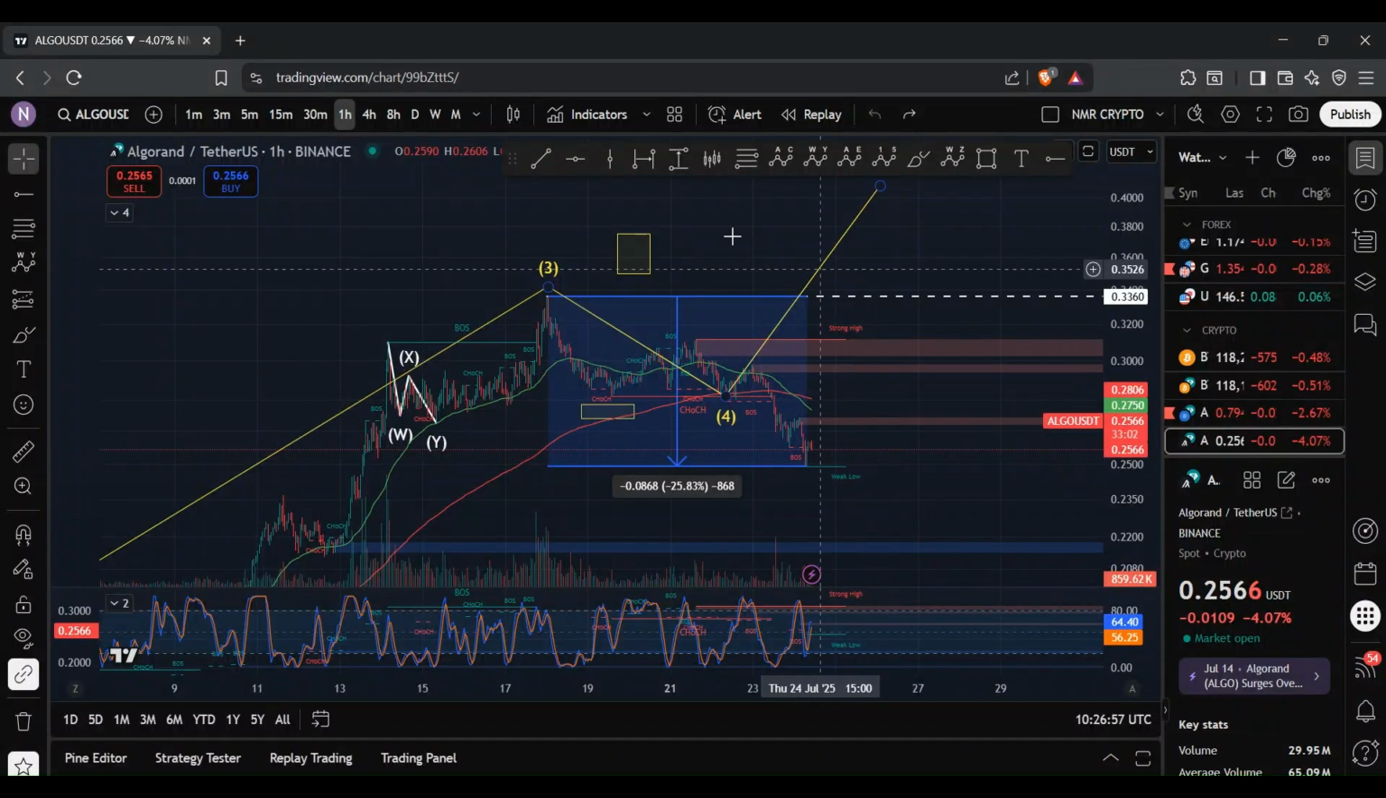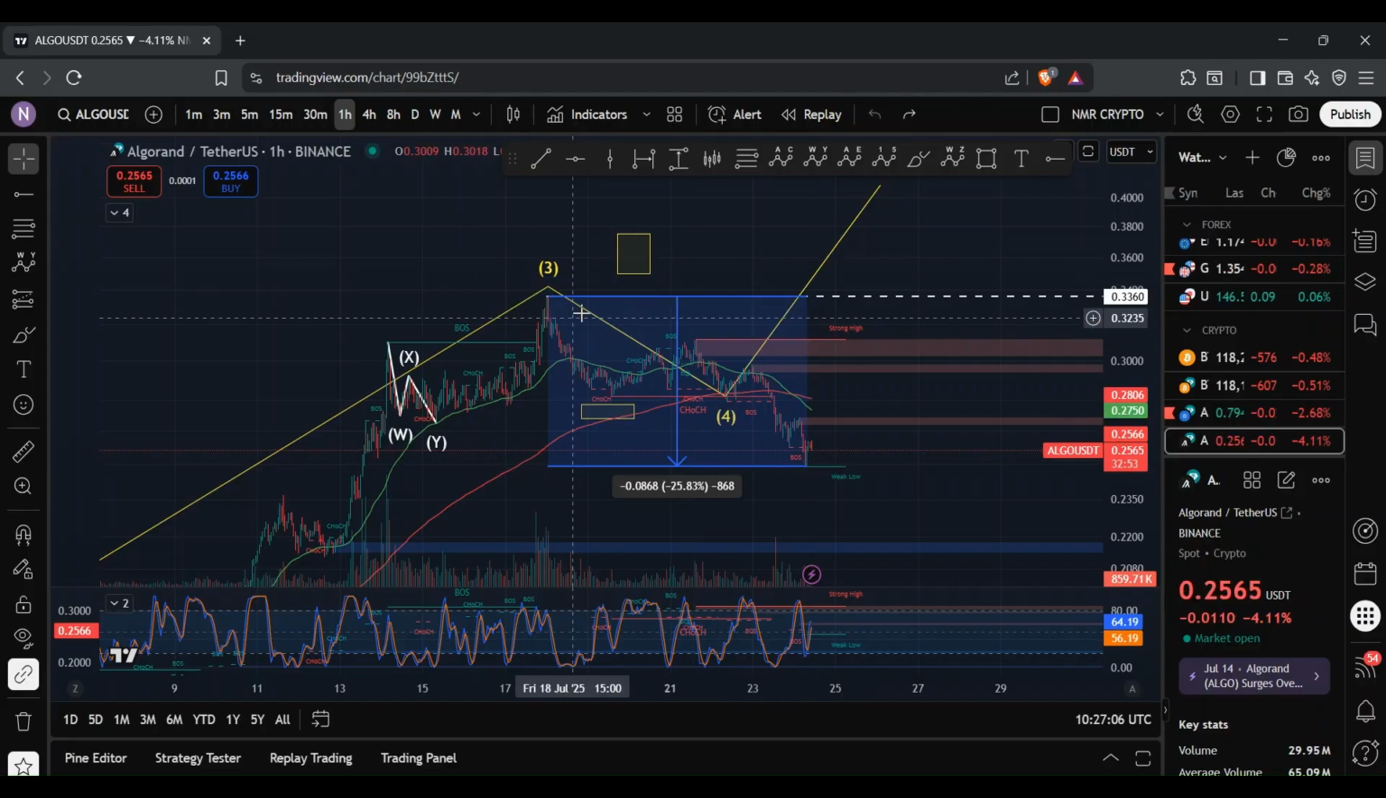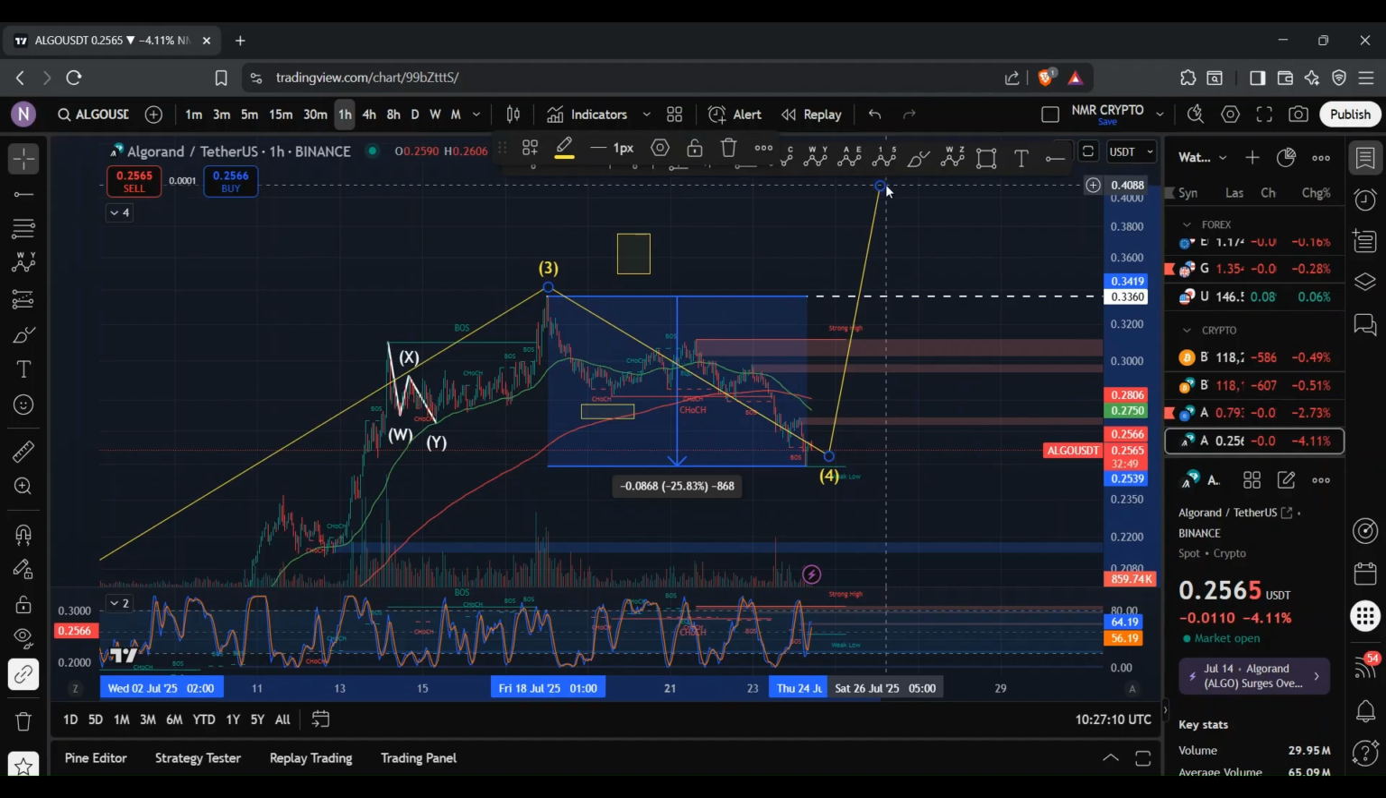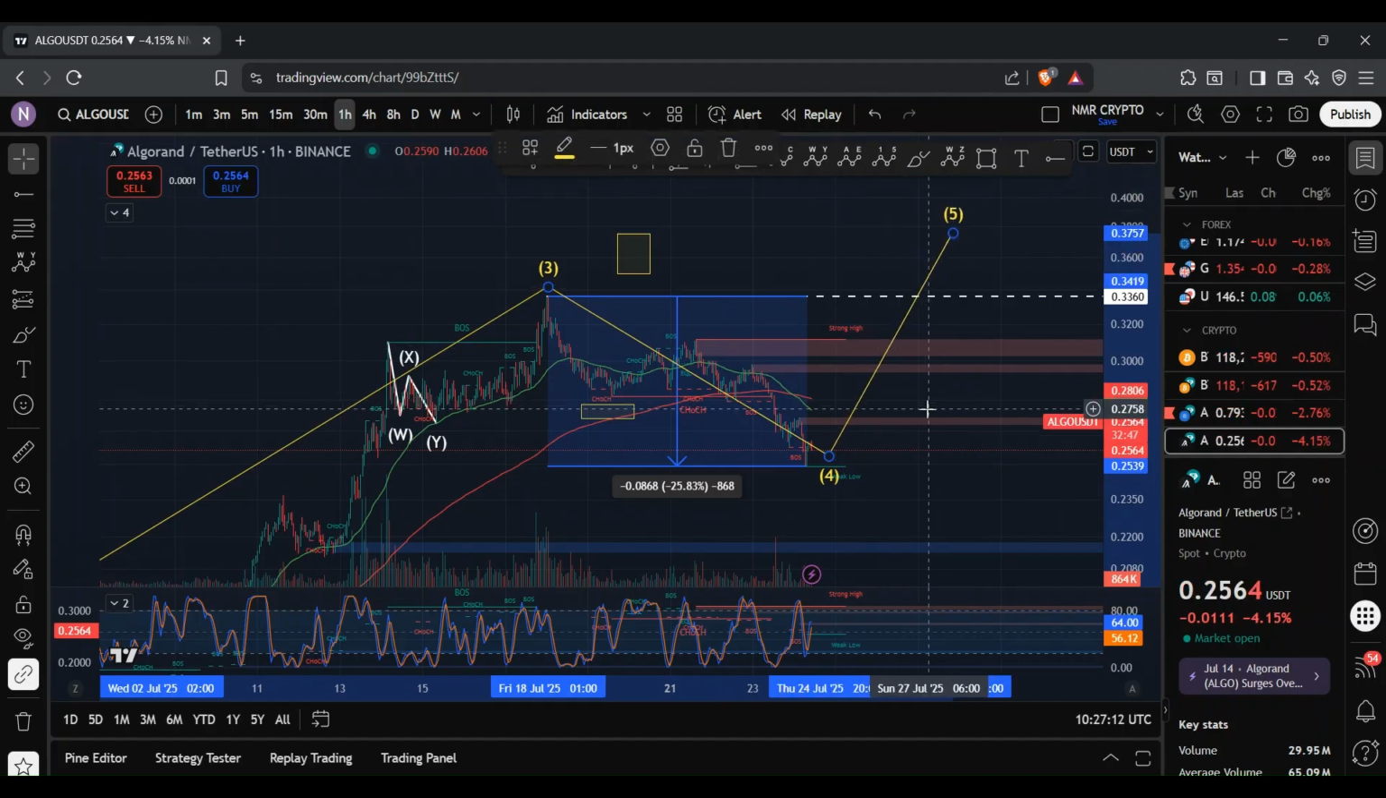So Algo currently finds itself within its corrective move to the downside, and here you can see that we ended up dropping by more than 25%. And so it's possible that we ended up completing the third wave, and we are now within this fourth wave, and then we get to see that final push to the upside to complete that fifth wave.